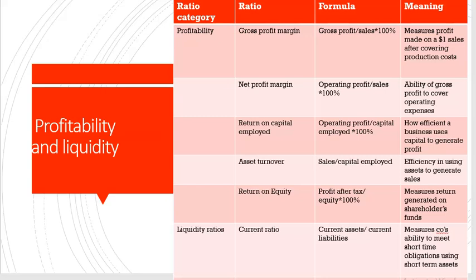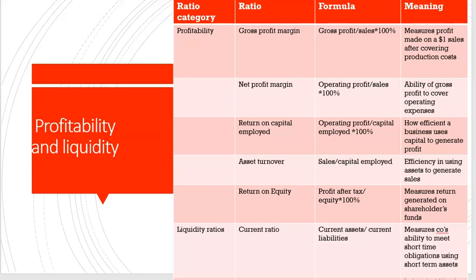So we'll start by appreciating profitability and liquidity ratios. So the main profitability ratios are gross profit margin, net profit margin, return on capital employed, asset turnover, and return on equity. So let's start with gross profit. So gross profit margin is calculated as gross profit over sales times 100.